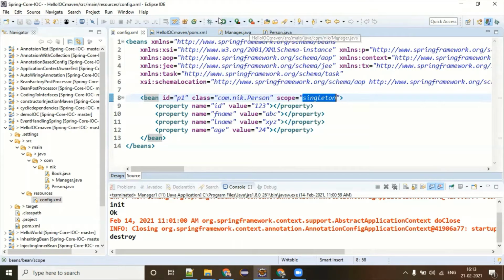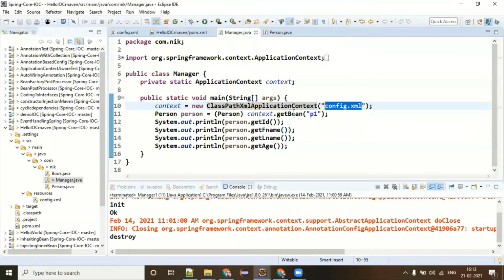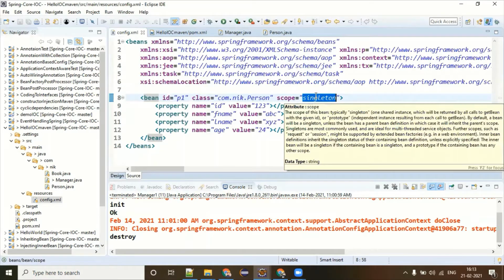It doesn't matter in the manager class how many times you call this getBean method, the same person object is going to be returned to you. And that is the meaning of singleton. So singleton scope is by default.